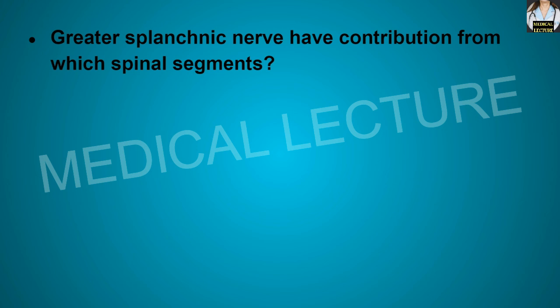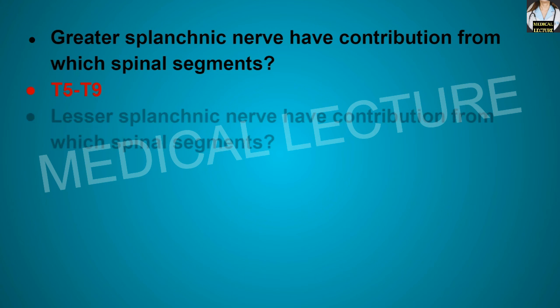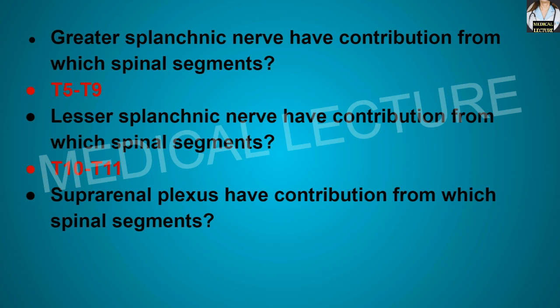Greater splanchnic nerve has contribution from which spinal segments? From the T5 to T9 spinal segments. Lesser splanchnic nerve has contribution from which spinal segments? From the T10 and T11 spinal segments. Suprarenal plexus has contribution from which spinal segments? From the T8 to L1 spinal segments.